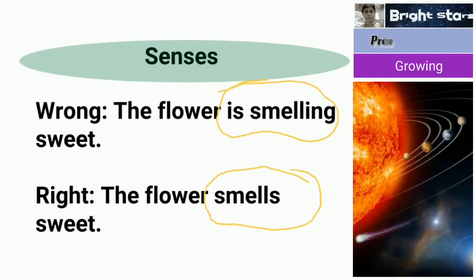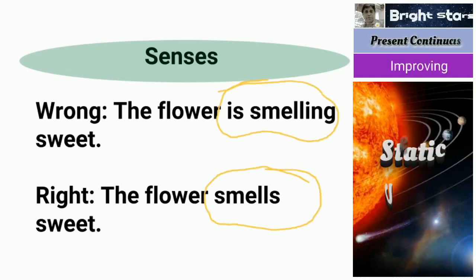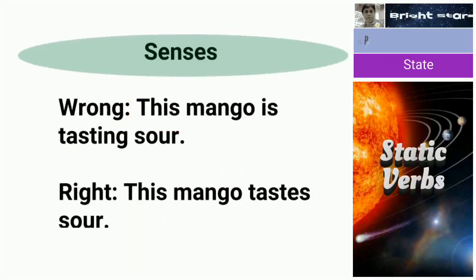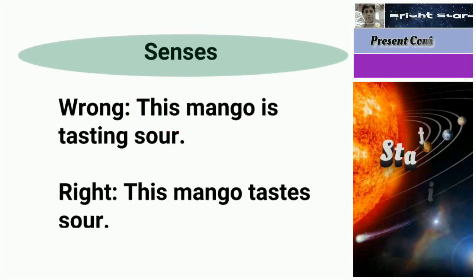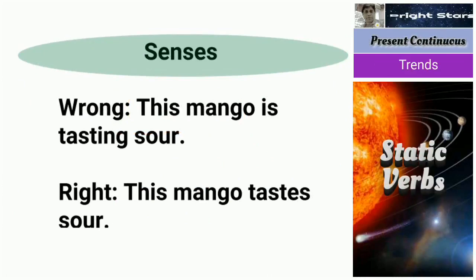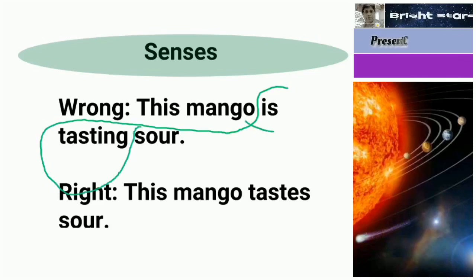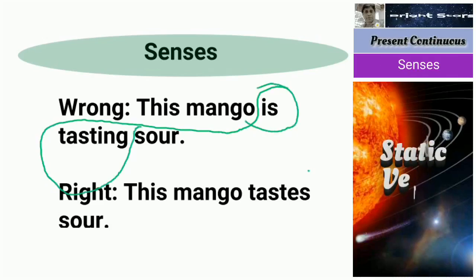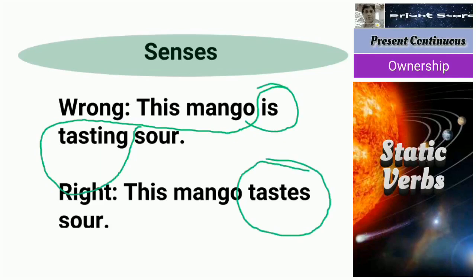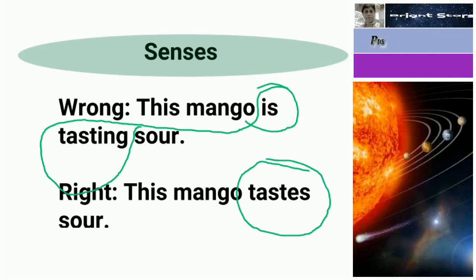Flower smells. Instead of "is smelling," we use "smells." Next one, this mango is tasting sour. "Is tasting" is wrong. Instead of "is tasting," you have to use "tastes."